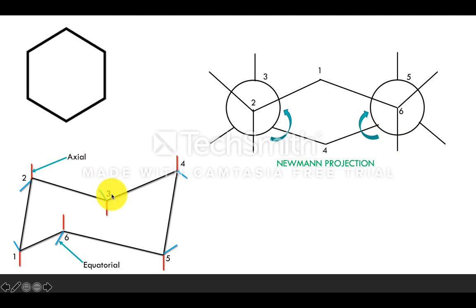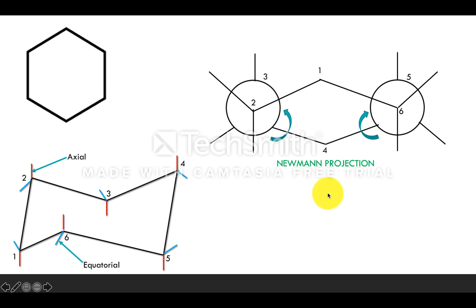Now coming to the rear carbon. What is the rear carbon here? See, this is second and this is sixth. The observer is viewing from here, so these are represented as the front carbon. So what is meant by rear carbon? The carbon which is present beside the front carbon is known as the rear carbon. See here, this third carbon and also the fifth carbon are present beside the front carbon. Hence third and fifth carbons are represented as the rear carbon.